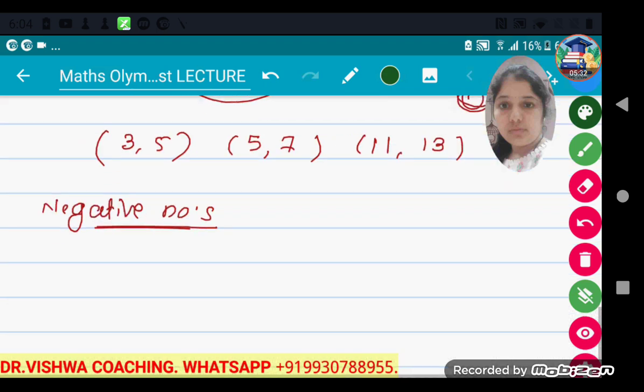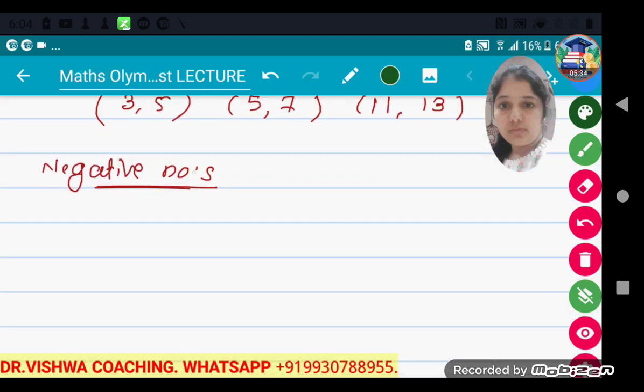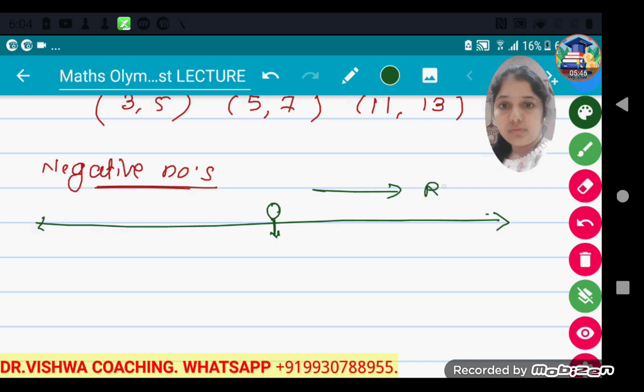See, this is 0. If we draw one line, this 0 is at the center. The numbers placed at the right side of 0 are known as positive numbers, and the numbers placed at the left side of 0 are known as negative numbers.